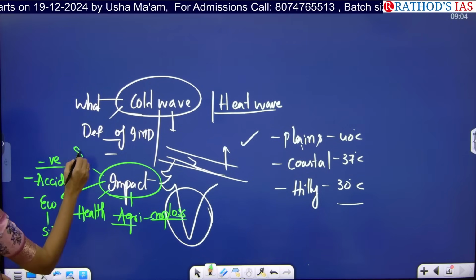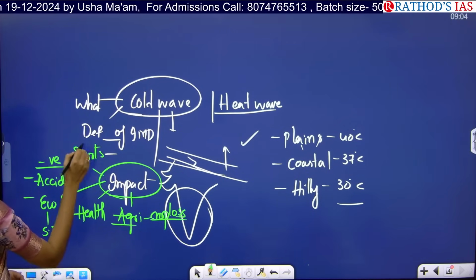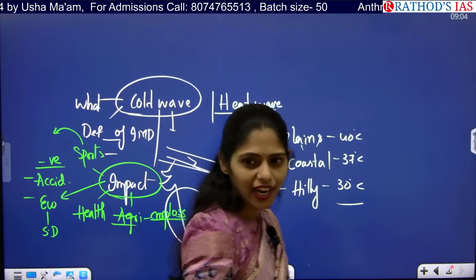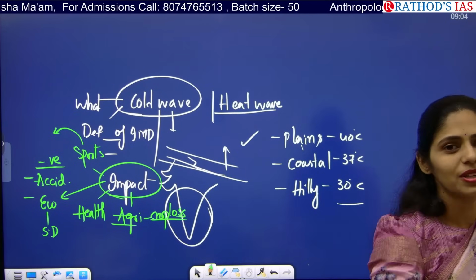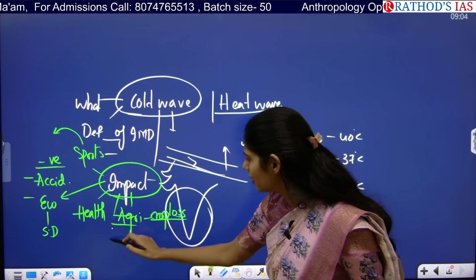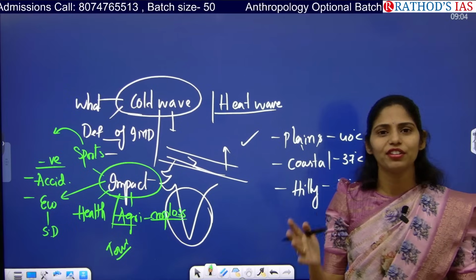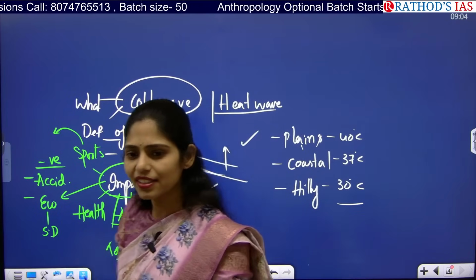What about sports? So we will be having some sports which depend upon snow, ice. That's the tourism sector. What about tourism sector? Tourism sector will be boosted in this region because of having snow and ice. Next.